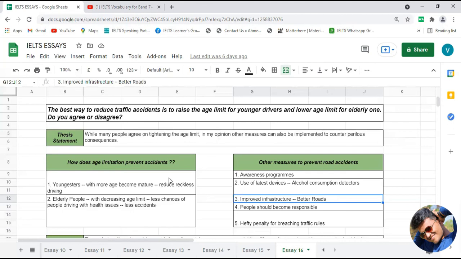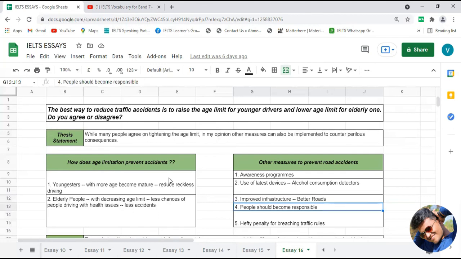So that is the third point which you can include in your body paragraph number two, apart from the point which we have discussed in body paragraph number one, stating that improved infrastructure can also handle the problem of traffic accidents.